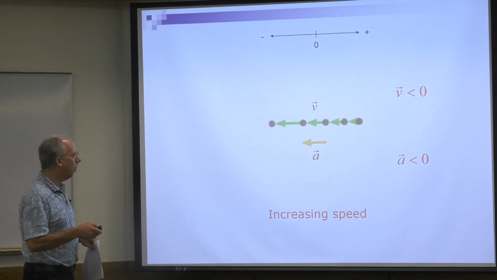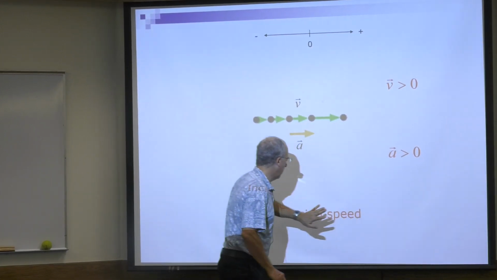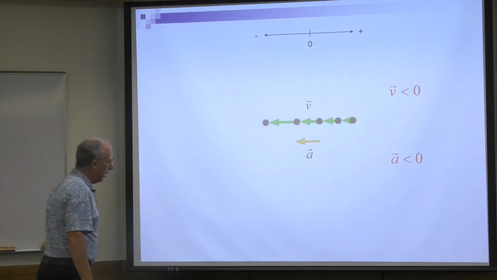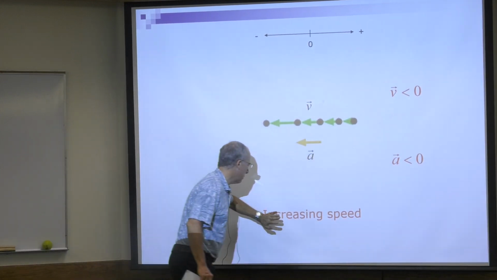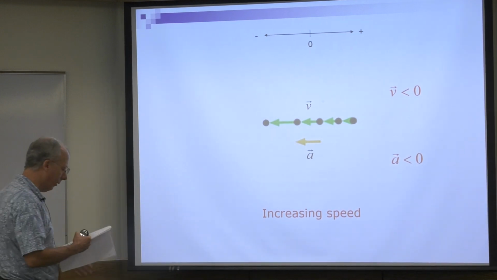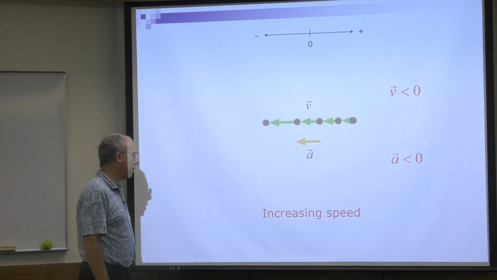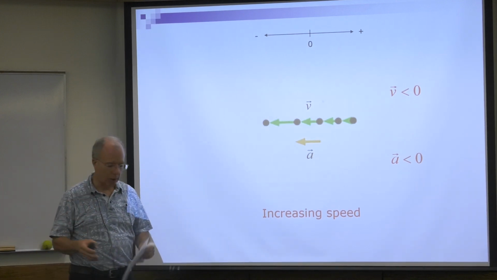All right, so for the previous one, we had positive acceleration, increasing speed. Now we have negative acceleration, increasing speed. So, if you only know the acceleration, what do you know? Not a whole lot. The sign of acceleration doesn't tell you if you're going faster or slower.